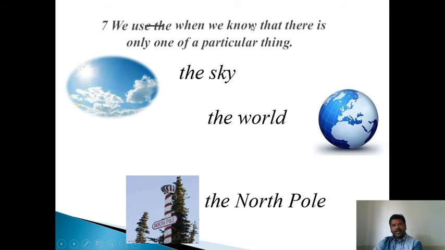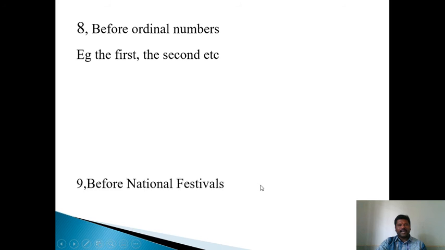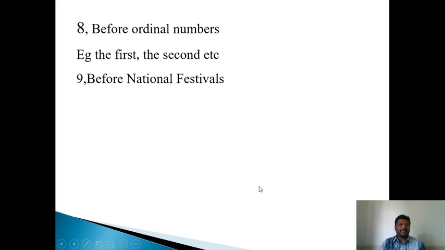We use the when we know that there is only one of a particular thing: the sky, the north pole, already we discussed. Before ordinal numbers: I told you that numbers are of two categories, cardinal numbers and ordinal numbers. Cardinal numbers are 1, 2, 3, 4, 5, 6, 7. Ordinal numbers are first, second, third, fourth, fifth, sixth. Before the ordinal number, we use the: the first, the second, the third, the fourth, etc.